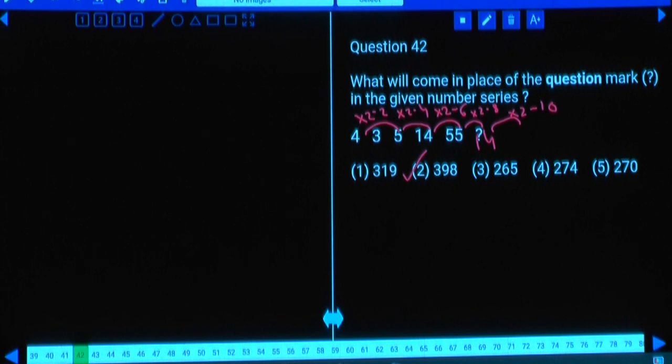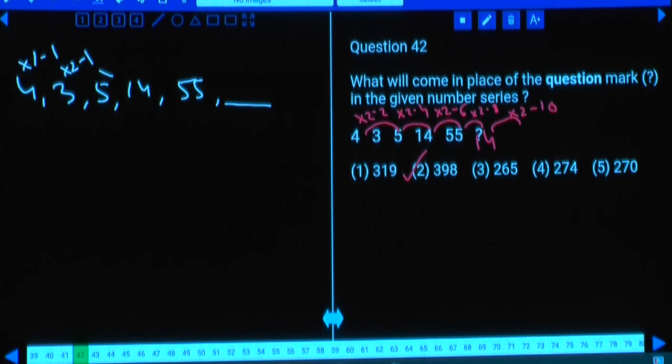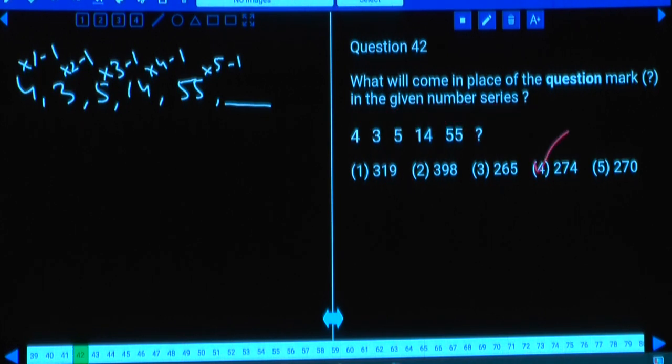Question number 42: 4, 3, 5, 14, 55. How to express this one? Then what is the next one? Now 4 into 1 minus 1, into 2 minus 1, 5 into 3 minus 1, into 4 minus 1, into 5 minus 1. 55 into 5 minus 1 is how much? 275 minus 1, 274. Choice 3, 274.